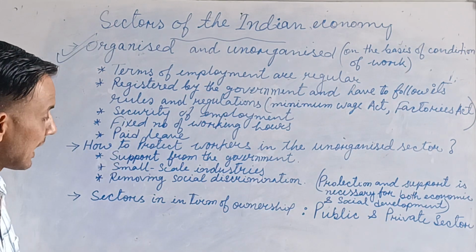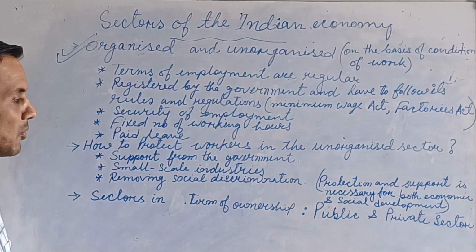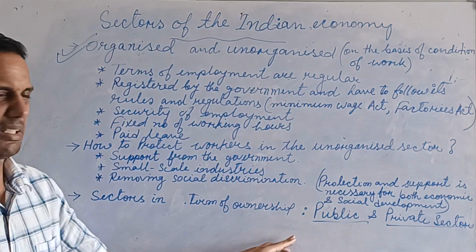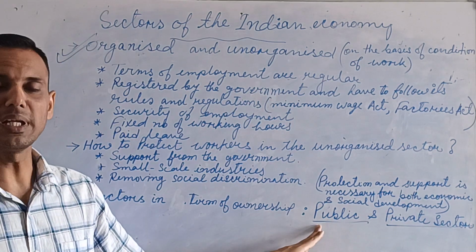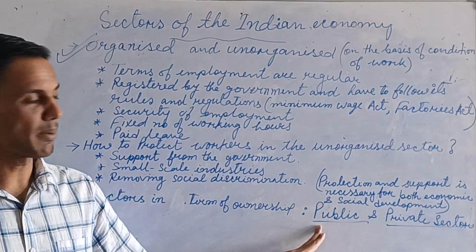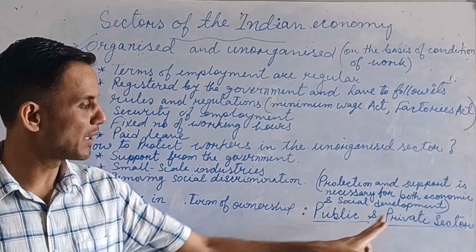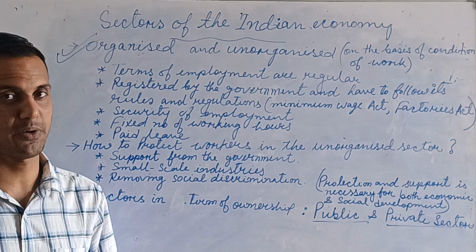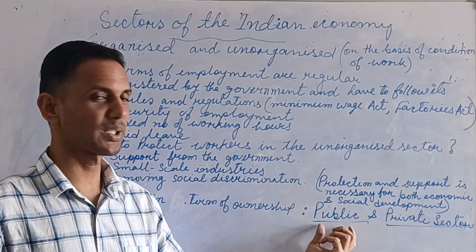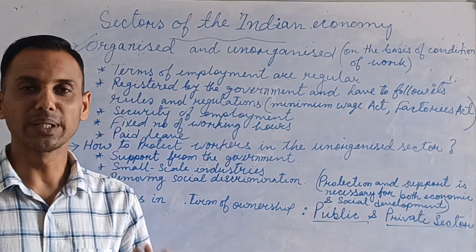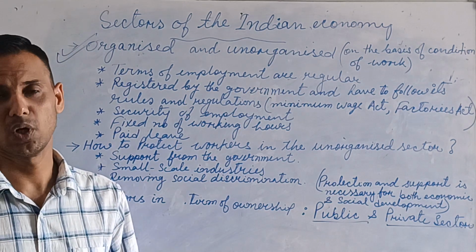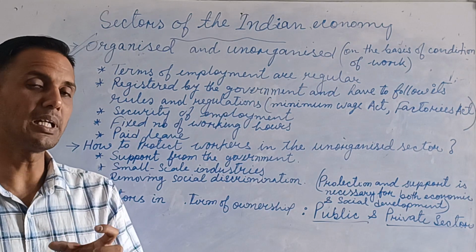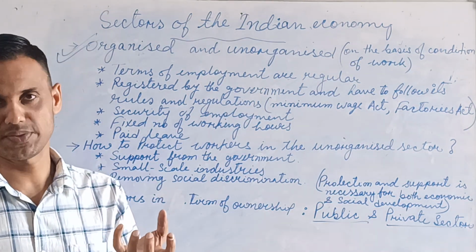Sectors in terms of ownership: public and private sector. It is very easy to understand. Public sector means it is owned and controlled by the government, and private sector is owned and controlled by a person or group of people. When we talk about the public sector, we can give the example of the government sector, which is very important for our development, because the private sector's motive is generally to maximize profit.